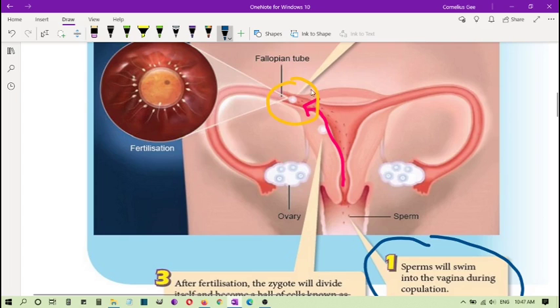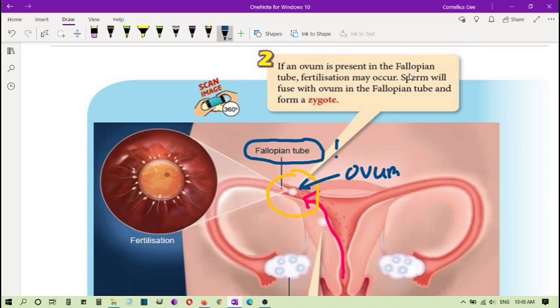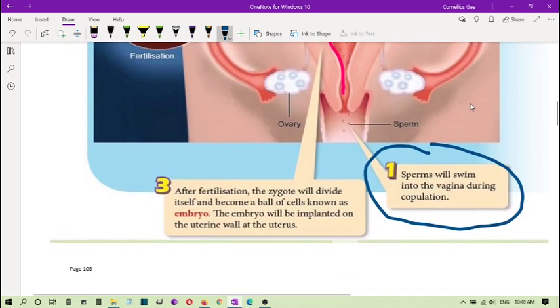Better go to blue. Okay, so the ovum is here, and the process of fertilization will happen. So in other words, fertilization should happen inside the fallopian tube. If an ovum is present in the fallopian tube, fertilization may occur. Sperm will fuse with the ovum in the fallopian tube and form a zygote. So remember that. After the zygote is formed, this fertilized egg will continue to move down to the uterus, and that is the third step.